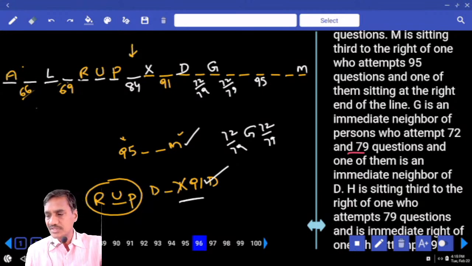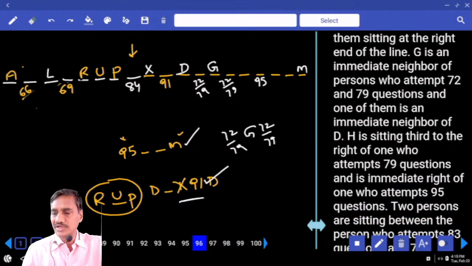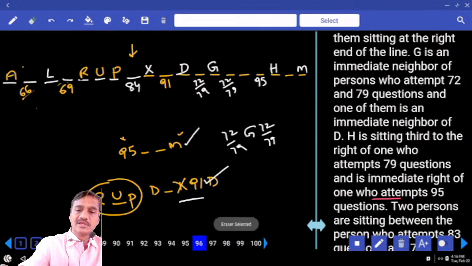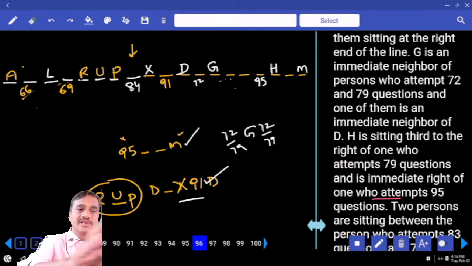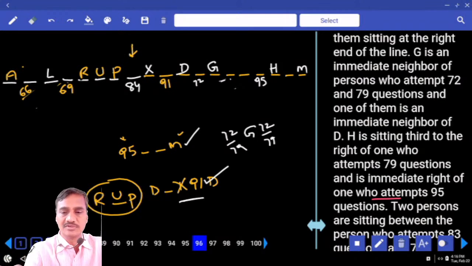Then, H is sitting third to the right of the one who attempted 79, and is the immediate right of 95. Where is H? H is here, immediate right of 95. Now this H is seated third to the right of whom? Third to the right of 79, and 79 is fixed here. And 79 is to the immediate right hand side of G. Now this is 79.